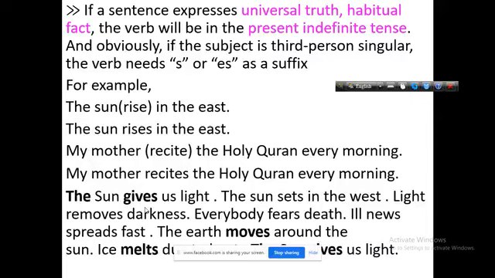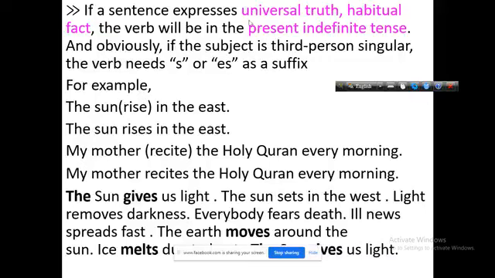If a sentence expresses universal truth, what I have earlier said, and habitual fact, if the sentence is a habitual fact, you have to use present indefinite tense. Obviously, if the subject is third person singular number, the verb needs s or es as a suffix.